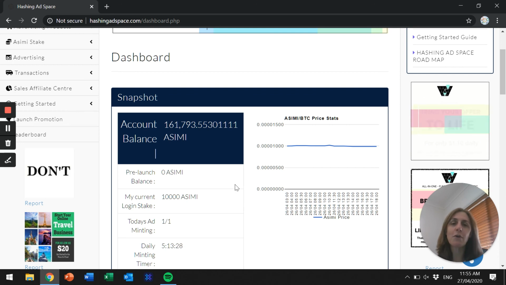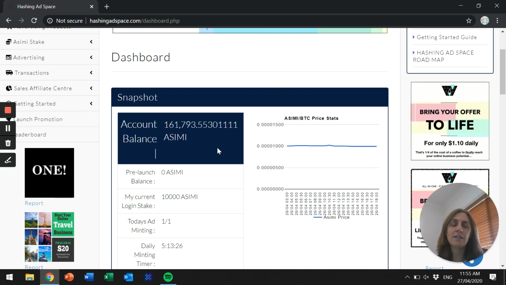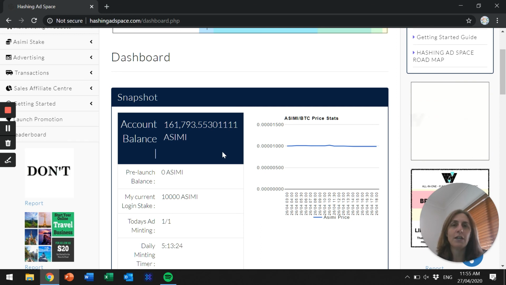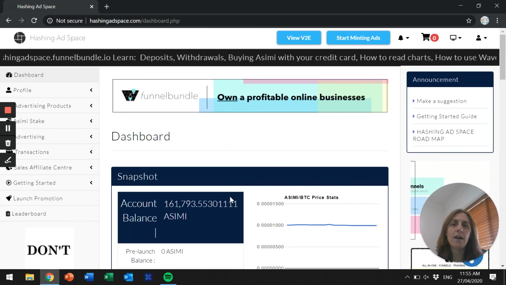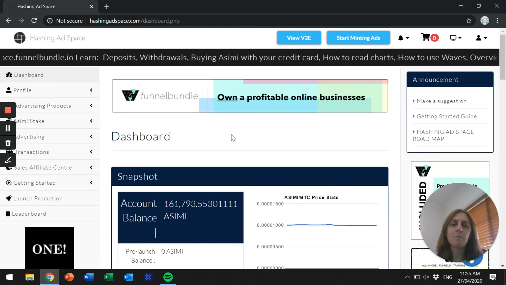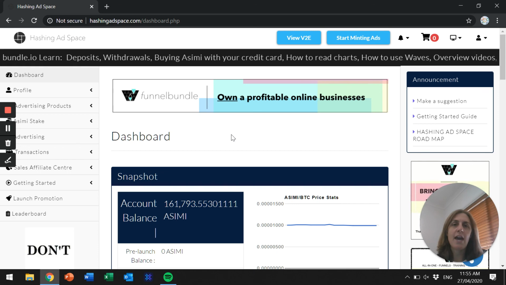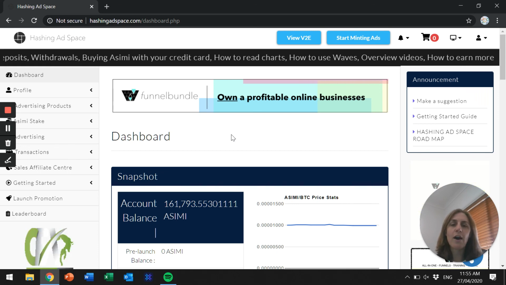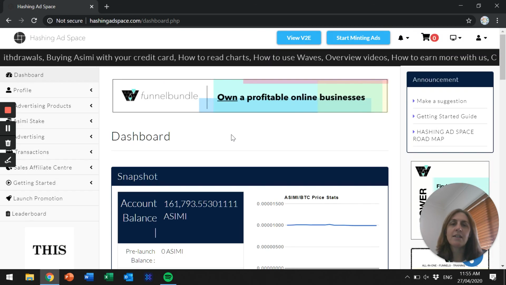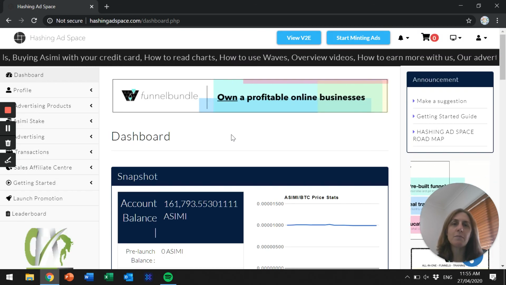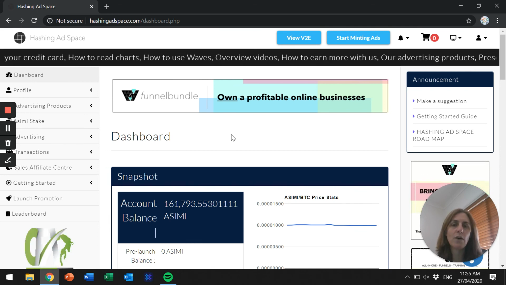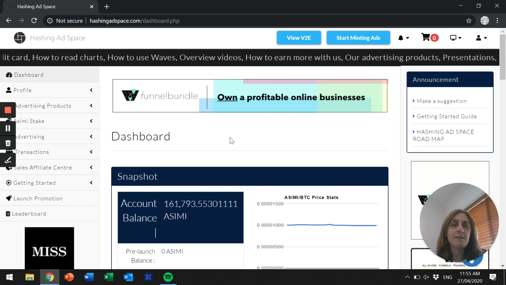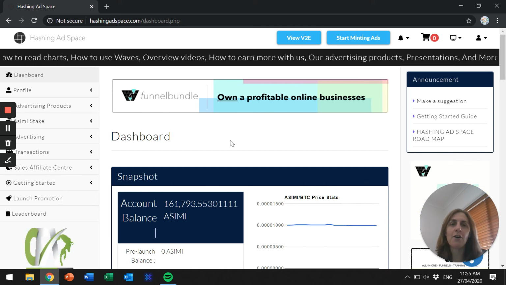Registration's free, it doesn't cost you anything, and to be honest, it's the perfect time to be getting involved because Hashing Ad Space is only on the way up, and I think 2020 is going to be the year that Hashing Ad Space explodes into the market and is sustainable for years and years and years to come. So I can't wait to purchase some more Asimi, start building that over the next couple of years because, like I said, it halves after every 4 years. So I want to try and get as much Asimi as possible, and just keep clicking my ads each day.